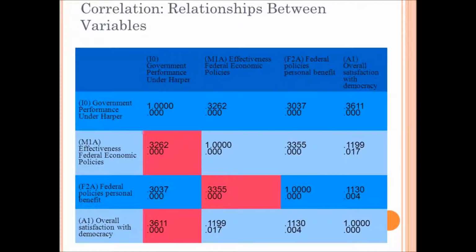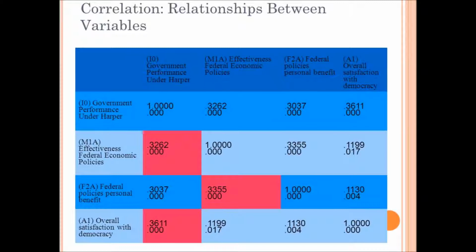There is also a strong enough relationship between the variables to deem them important and not worrisomely strong, as they do not measure the same item. Furthermore, my Pearson R values are all positive, confirming my hypotheses that the higher the views over beneficial economic policies, over benefits from policies, and satisfaction with democracy leads to higher levels of satisfaction with government under Harper.